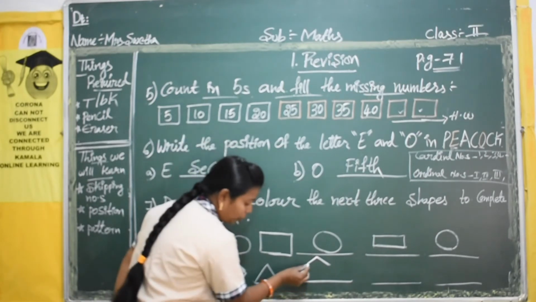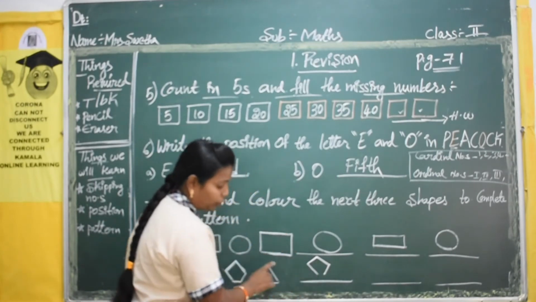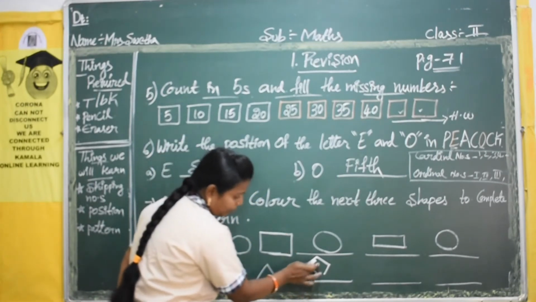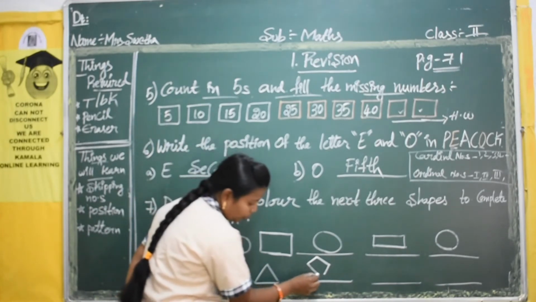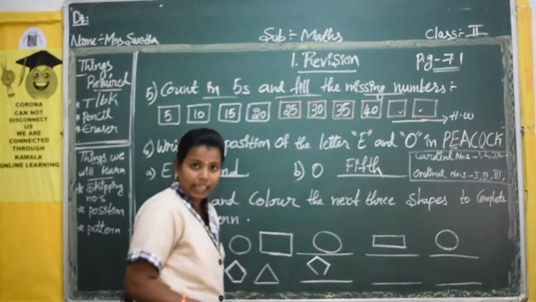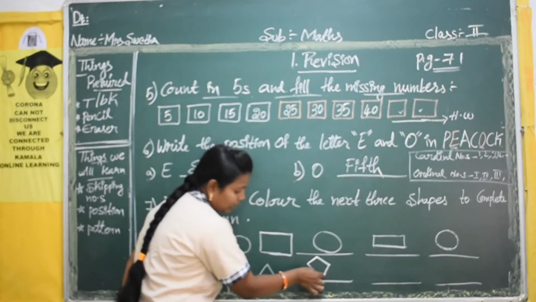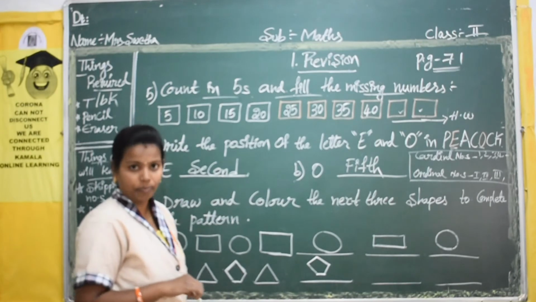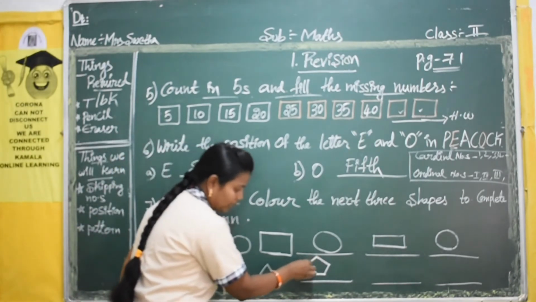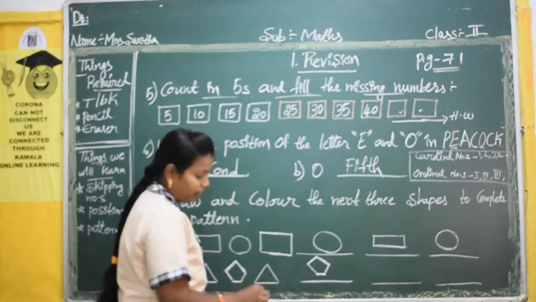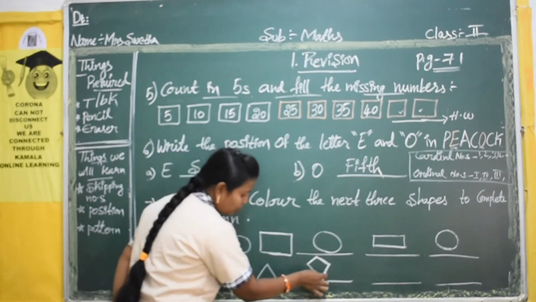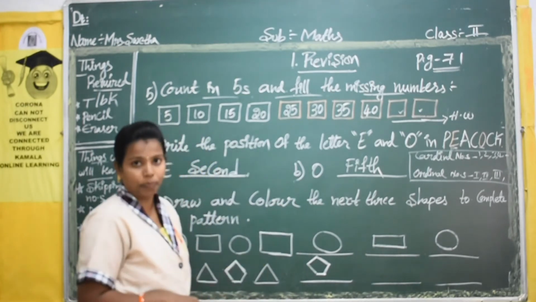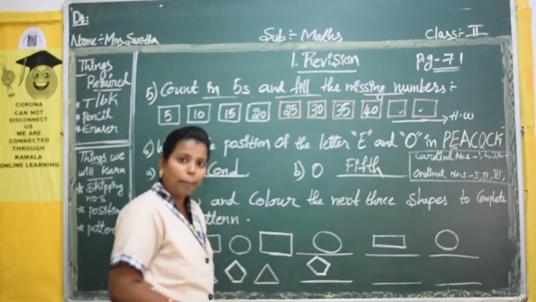Again, down you have to take the slanting lines inside. 2 slanting lines inside. You should not join them. See, the space should be like this only. It should not be joined. Okay? So, draw slanting lines inside. Then, you join these 2 with the sleeping line. Okay? 2 slanting lines outside, 2 slanting lines inside. Then, join these 2 with a sleeping line. Okay? So, this makes your pentagon.